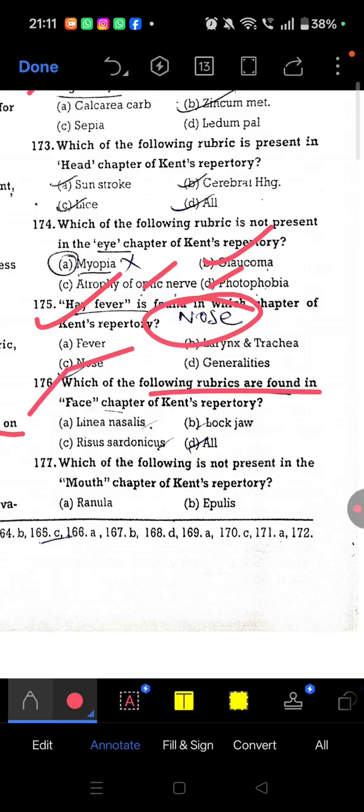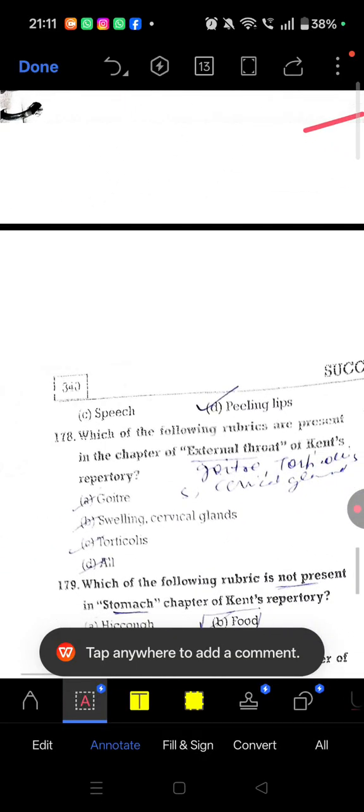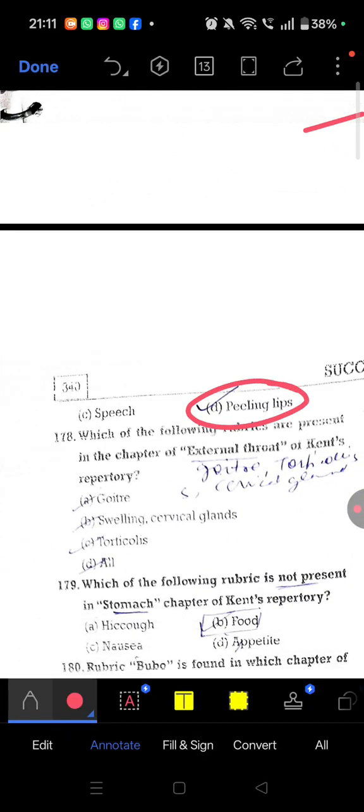176. Which of the following rubric are found in face chapter? So face chapter, all of the above. Linea nasalis is there, lockjaw is there, risus sardonicus, all. 177. Which is not present in mouth chapter of Kent repertory? So not present is, answer is peeling lips is not present.